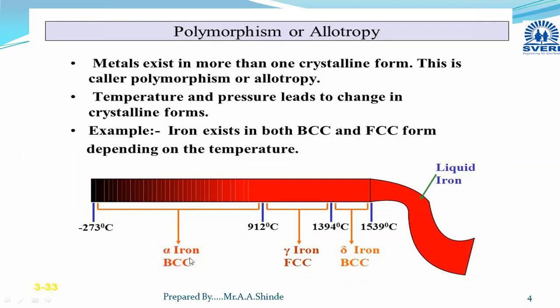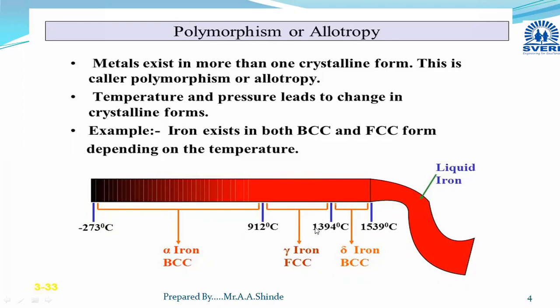From minus 273 degrees Celsius up to 910 or 912 degrees Celsius, iron is in body centered cubic crystal structure, and this will be referred to as alpha iron. Then above 912 degrees Celsius, it changes its crystal structure to face centered cubic, and it is referred to as gamma iron within the temperature range of 912 degrees Celsius to 1394 degrees Celsius. This is the gamma iron.